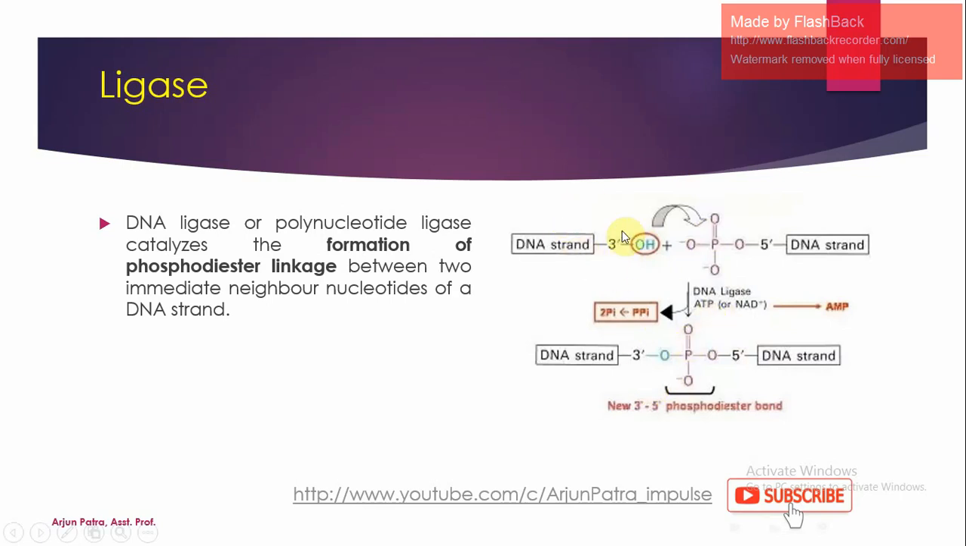This one is the DNA strand, this one is the DNA strand, and then DNA ligase, with the help of ATP, forms a phosphodiester bond in between the two DNA fragments. So these are the enzymes which are responsible for DNA replication and their different activities.